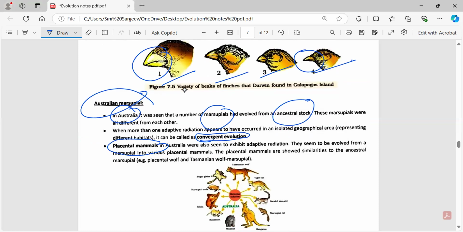In the same way, the placental mammals in Australia also exhibited adaptive radiation. So these are the three examples which show biogeographical evidences which prove that evolution has occurred. But this is basically based on your geographical area, the habitat wherever you live.